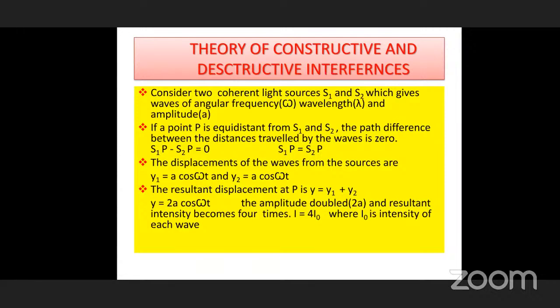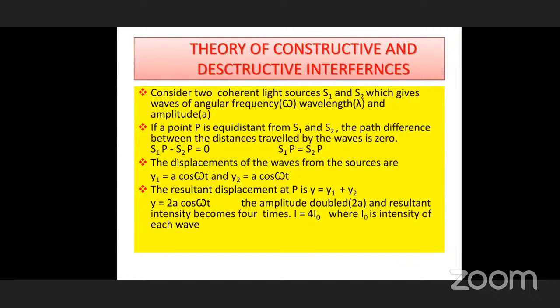While two light waves are combining, sometimes there is constructive and sometimes destructive interference, as in a transverse wave, where crests and troughs form alternately. Similarly, when two waves superimpose, destructive and constructive interferences take place. We will discuss mathematically how this interference takes place.